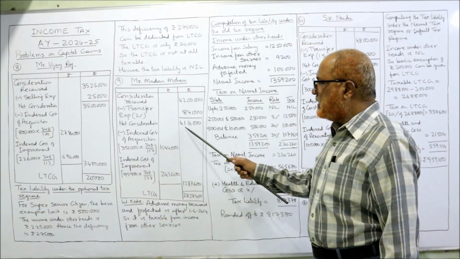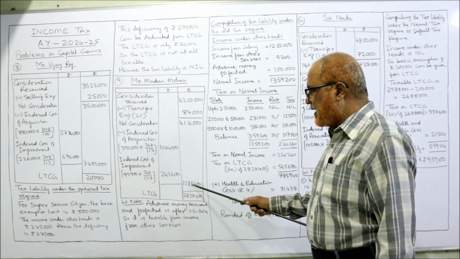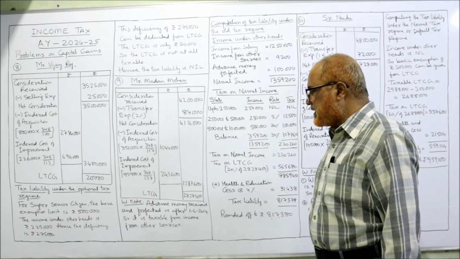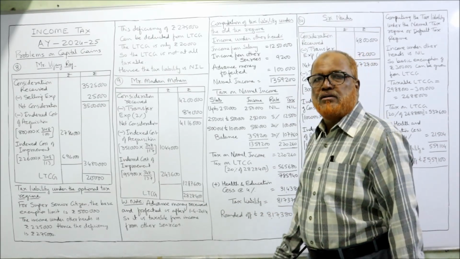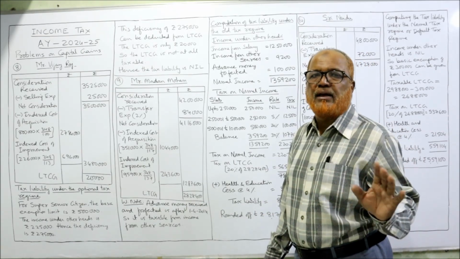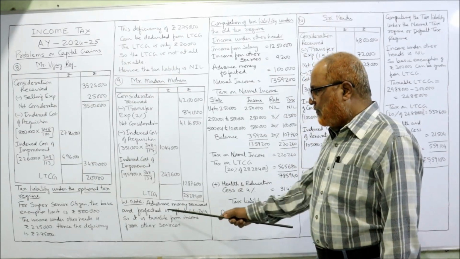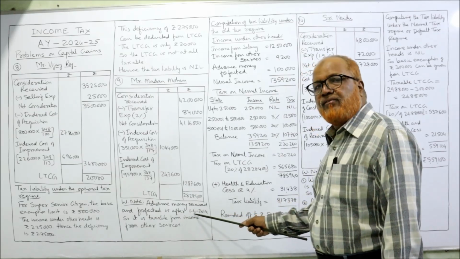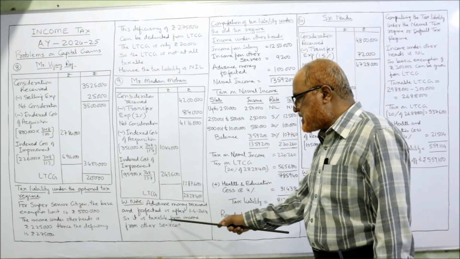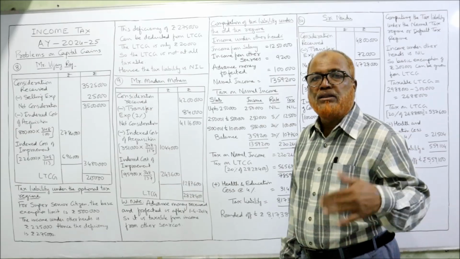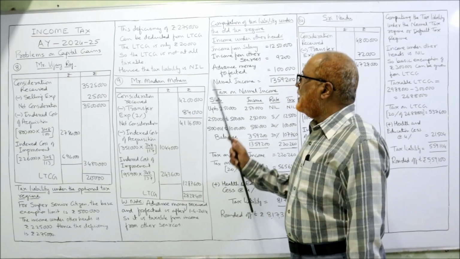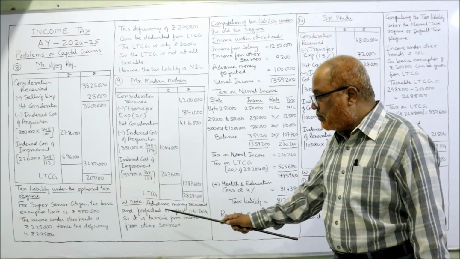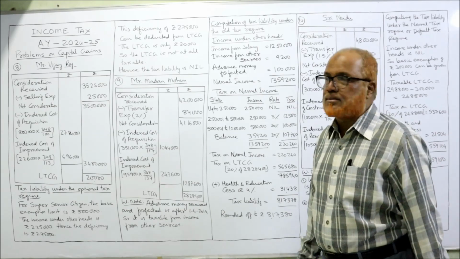Now subtract 41,16,000 minus 12,87,600, 28,28,400. This is the long-term capital gain. That's it. Working note: advance money received and forfeited is after 1/4/2014, so it is taxable under income from other sources. Now, in examination also, you must write the working notes like this.